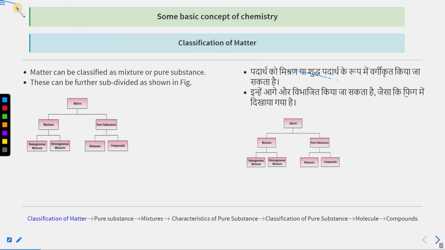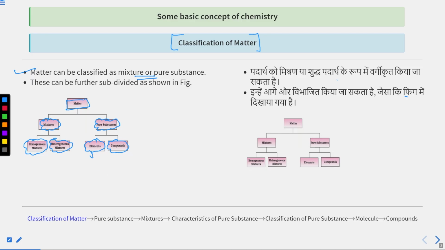You can see here, first of all, as I told you, the classification of matter. Matter can be classified as mixture or pure substance. Matter is classified into mixtures or pure substances. Mixtures are further classified into homogeneous mixture and heterogeneous mixture. Pure substances are further classified into elements or compounds. I will discuss homogeneous and heterogeneous mixtures, and I have discussed elements and compounds.